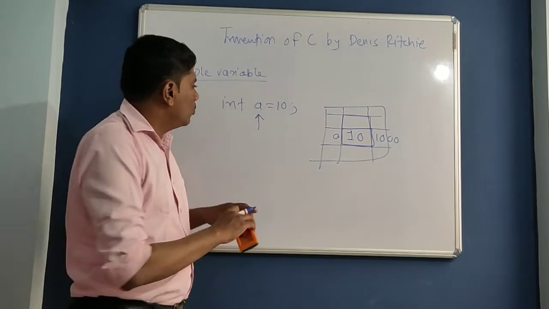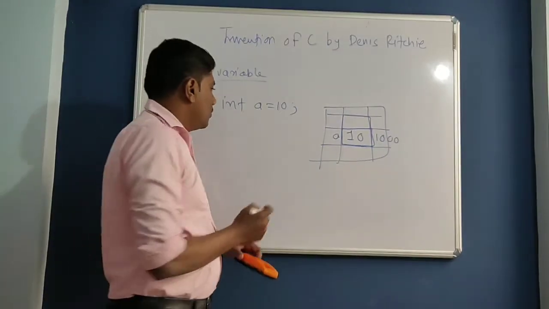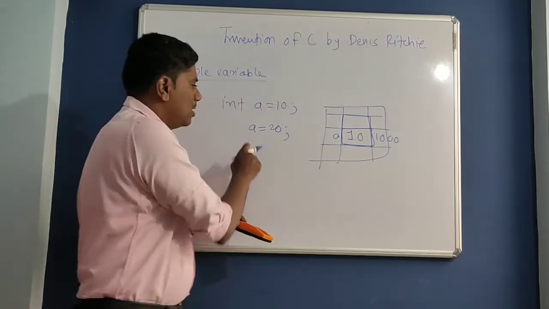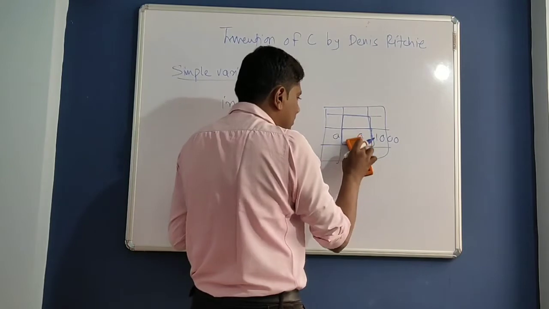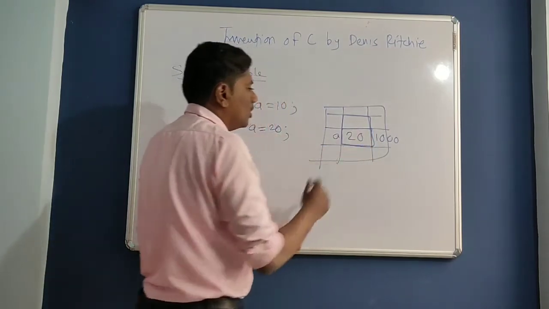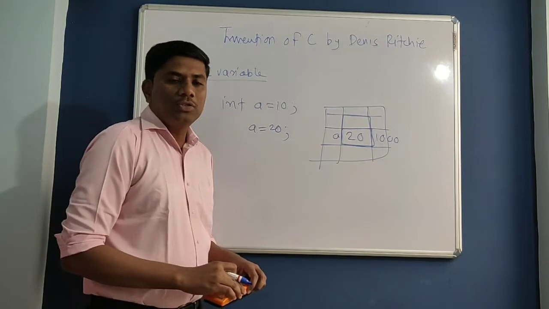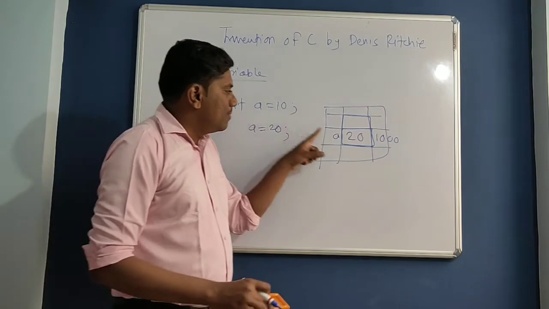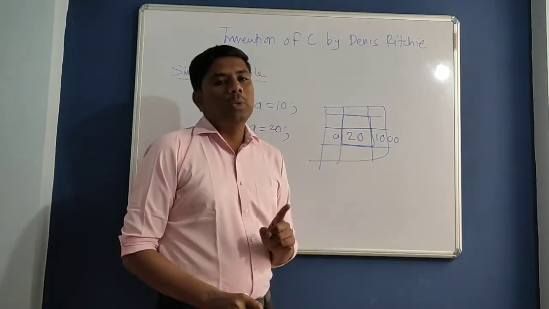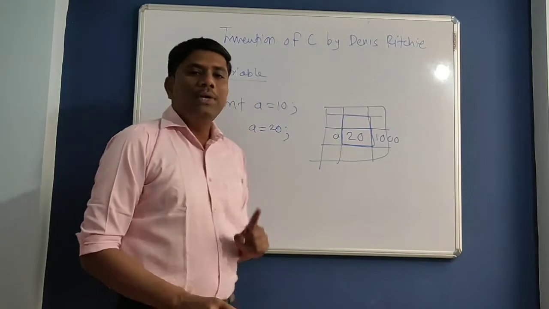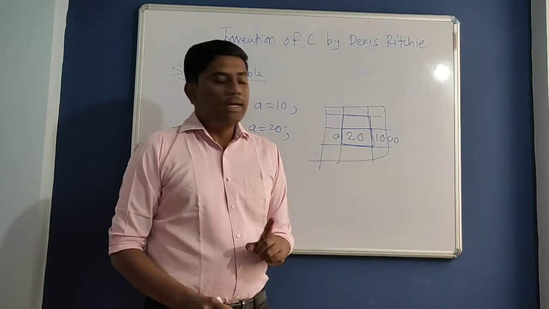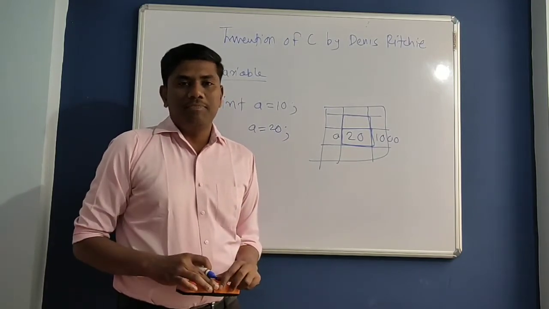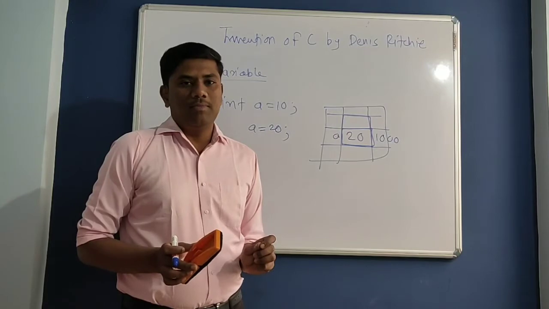Getting? There is no problem with this statement, but whenever we assign a new value to this variable, the earlier value will be replaced or it will be lost. So what is the drawback of this type of variable? This type of variable can take only one value at a time. It can hold only one value at a time. Okay, this type of variable can't hold multiple values at the same time. So this is the drawback of the simple variable.